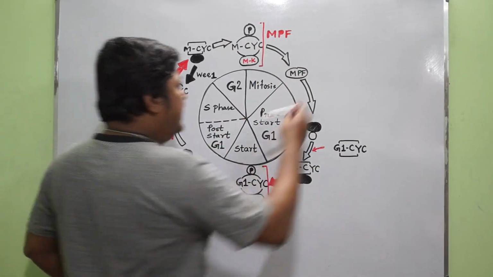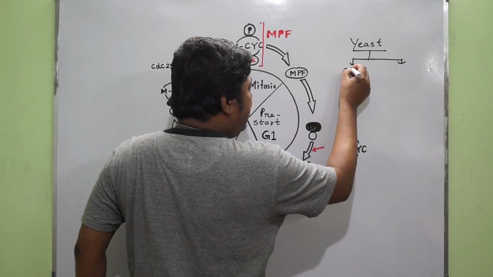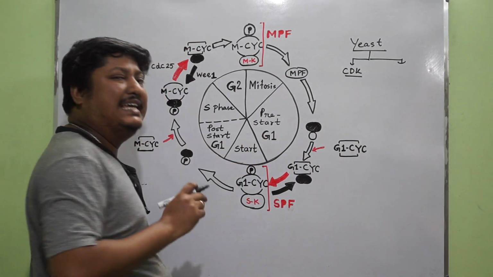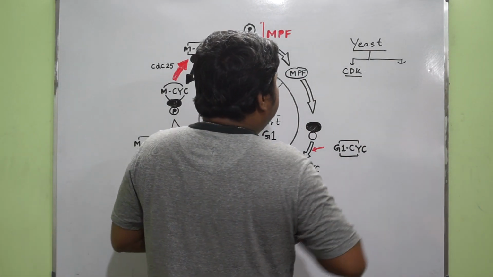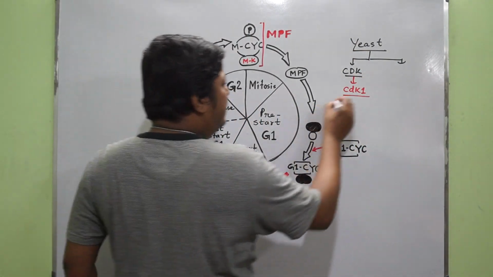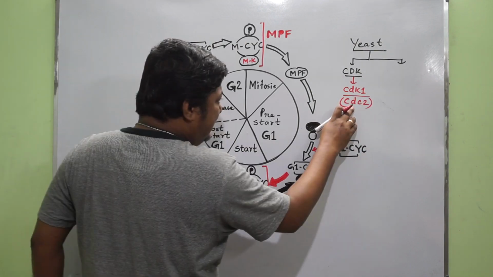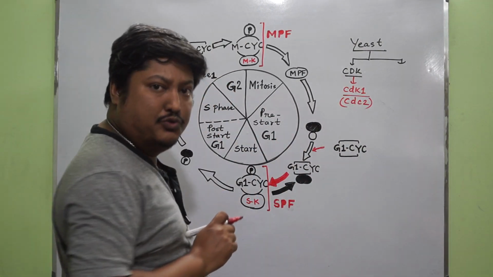First of all, in yeast there are two key proteins. One is CDK. You know that CDK means cyclin dependent kinase, and in yeast CDK1 is present, which is coded by a specific gene CDC2. CDC means cell division cycle, so it's coded by the CDC2 gene.